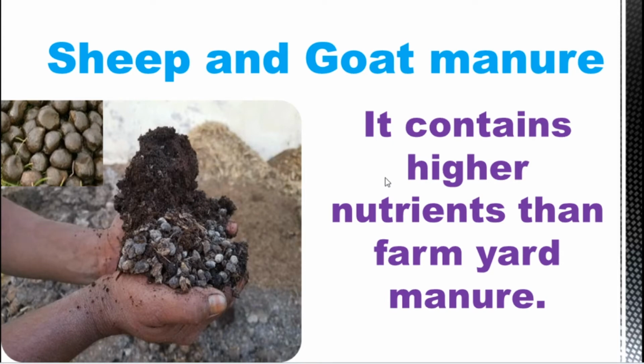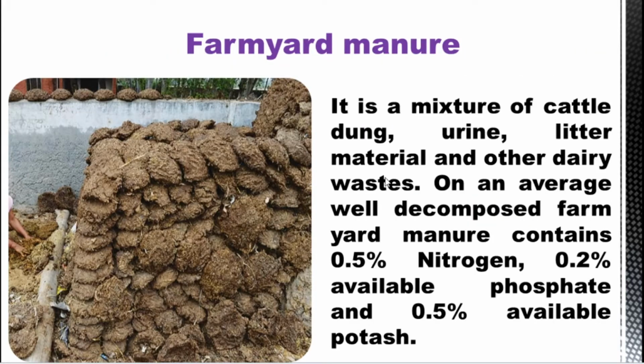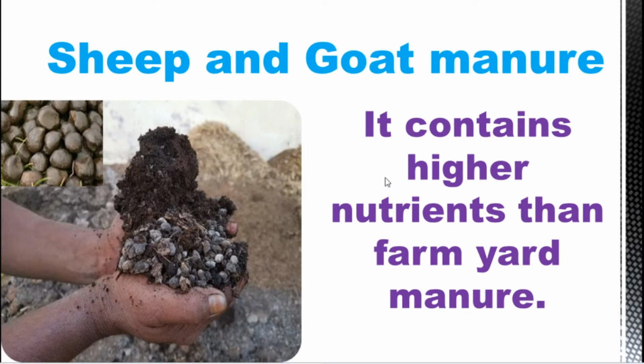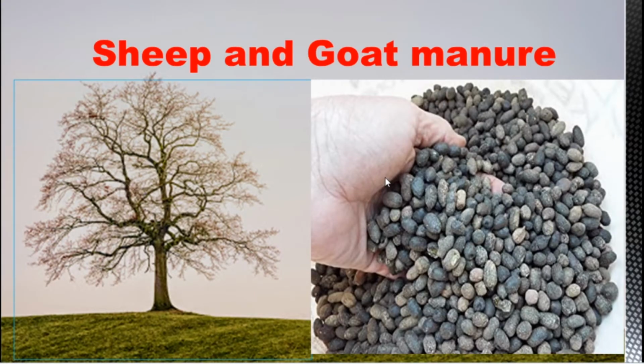Sheep and goat manure contains higher nutrients than farmyard manure. Farmyard manure means these materials, the waste material which we get from animals. So here sheep and goat manure contain more nutrition than farmyard manure. Why? Because the nutrition is more than in farmyard manure. That's the detail we are going to study in the next slide.